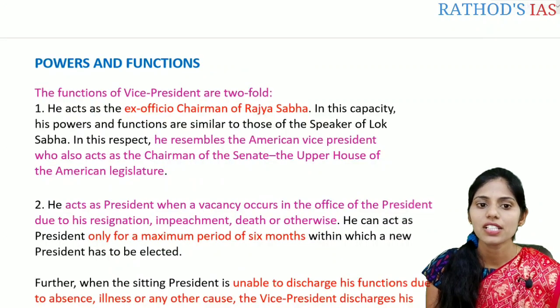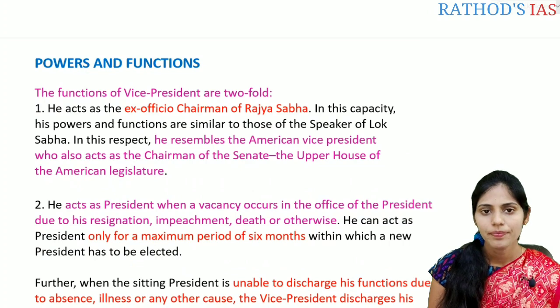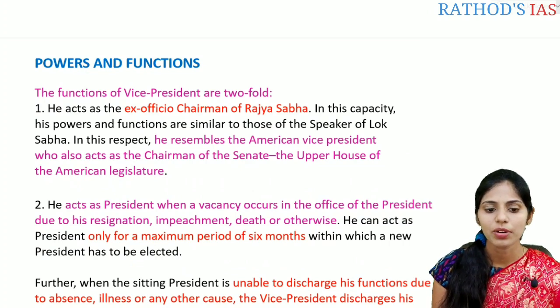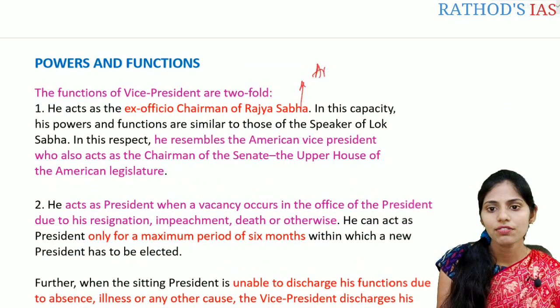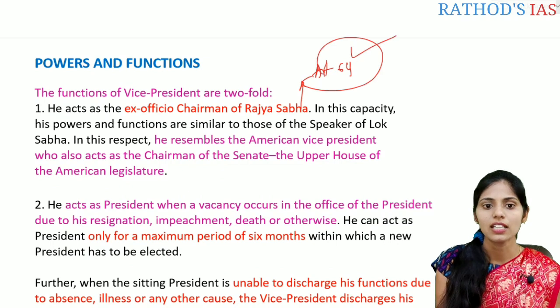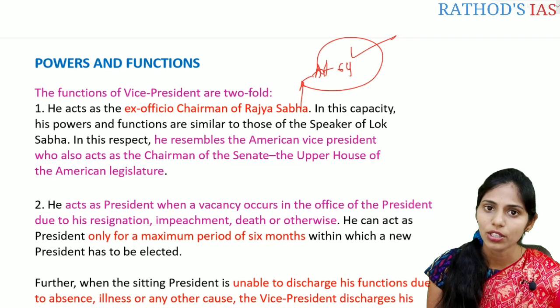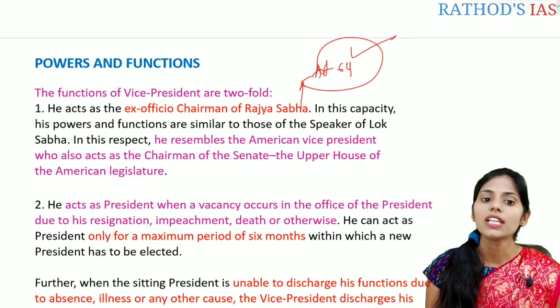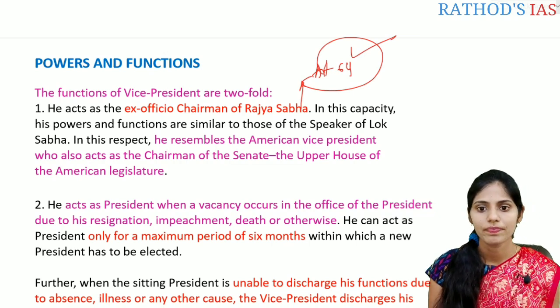And let us see the powers and functions. There are 2 important functions of the Vice President. The first important one is that he acts as the ex officio chairman of the Rajya Sabha. According to Article 64 of the Indian Constitution, the Vice President acts as the ex officio chairman of the Rajya Sabha. In this capacity, his powers and functions are similar to those of the Speaker of the Lok Sabha.